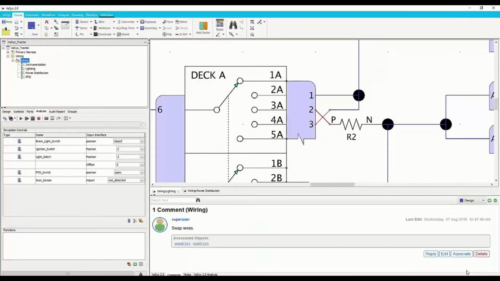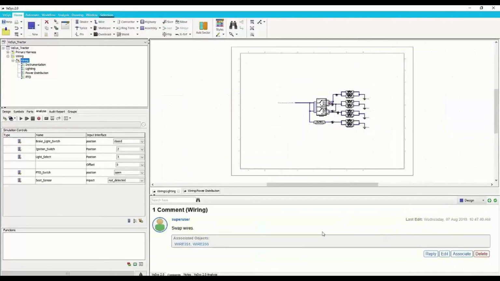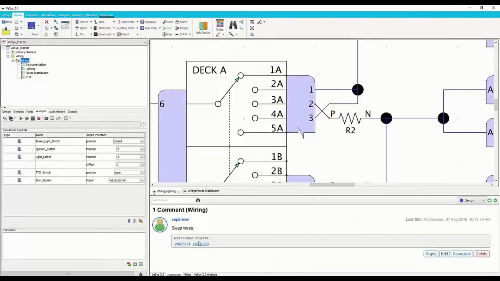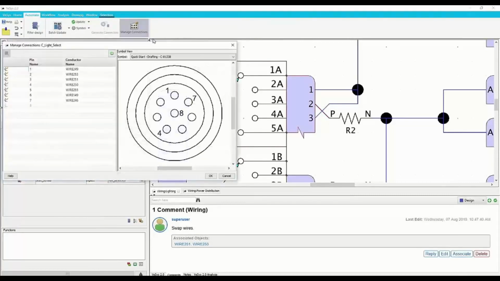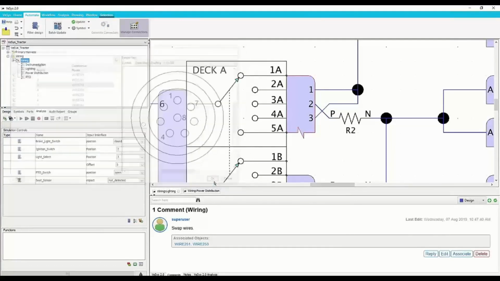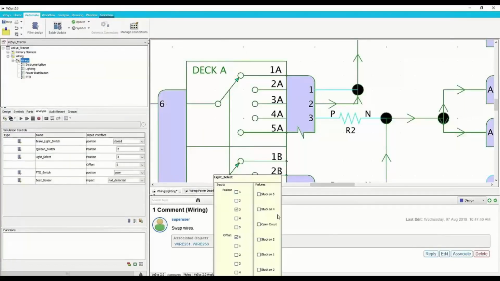The designer gets back, sees the note from the verification team to switch those specific wires, for example, in this case. And all the designer has to do now is go back to the design and fix the issue based on the recommendation from the verification team. This is very straightforward. All the history is always going to be attached to the project, so you're going to have a list of history change in all your projects and the communication between the different teams.